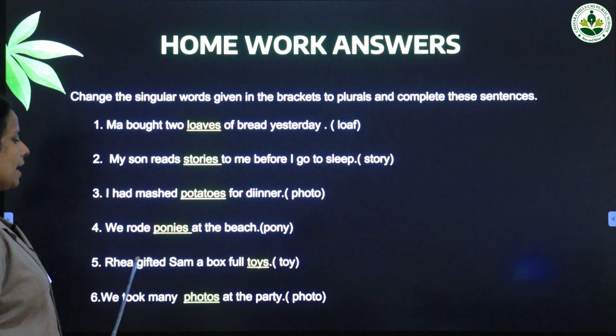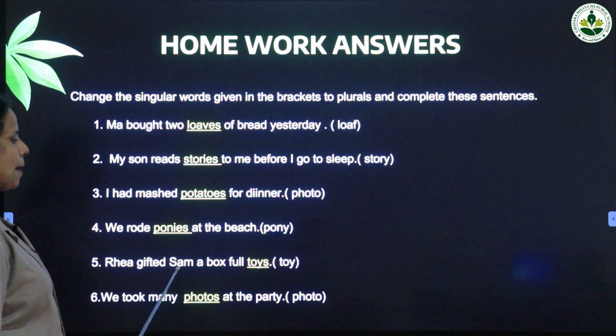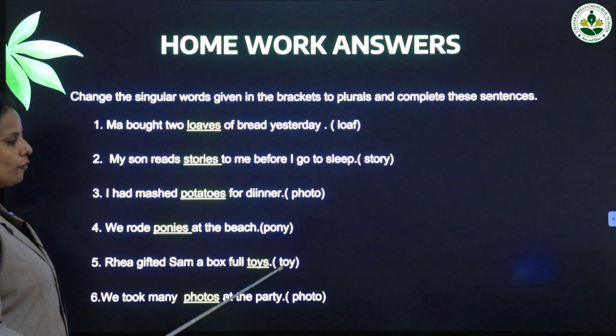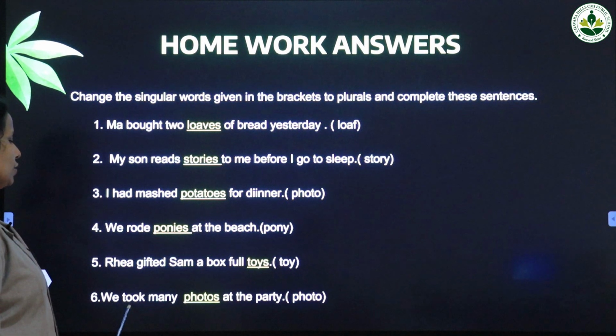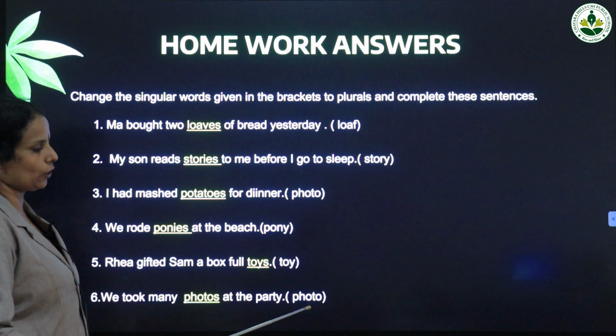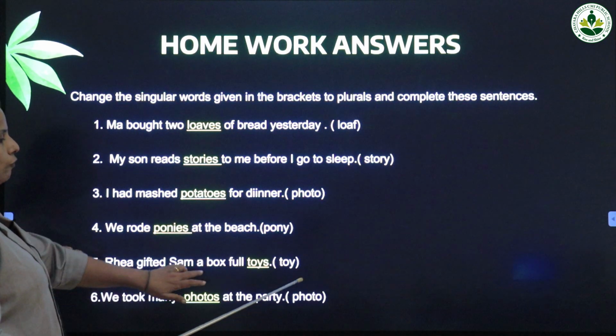Then: Ria gifted Sam a box full of dash, toy. What is the plural of toy? Toys. Then: we took many dash at the party. The singular noun is photo and the plural of photo is photos.